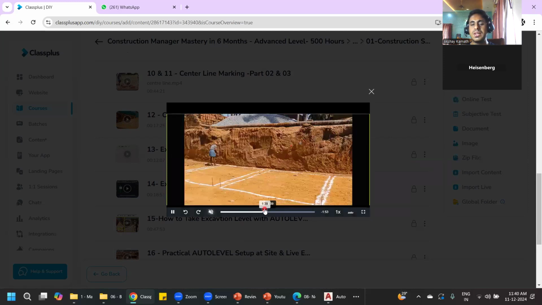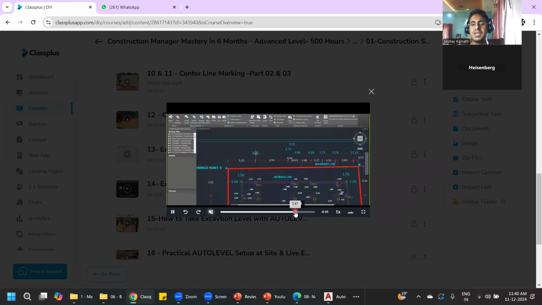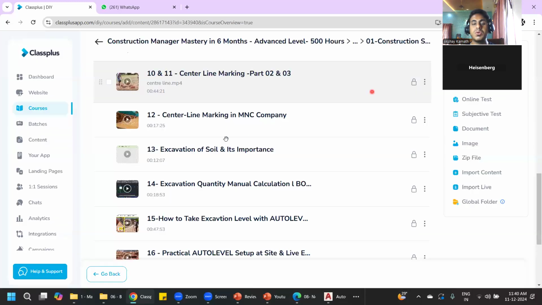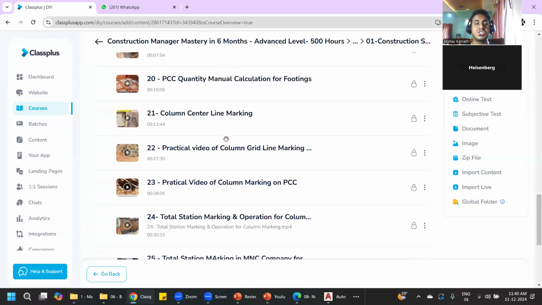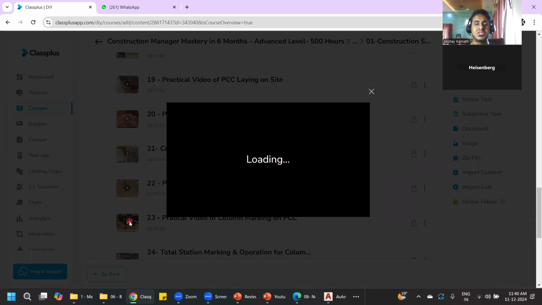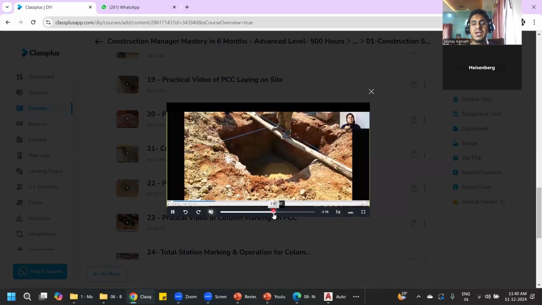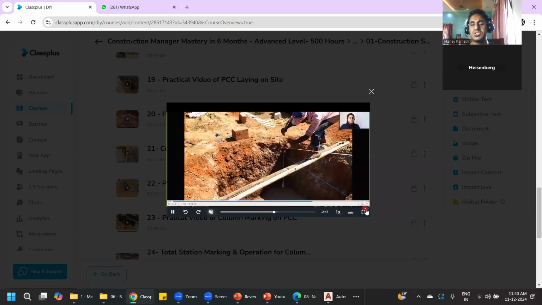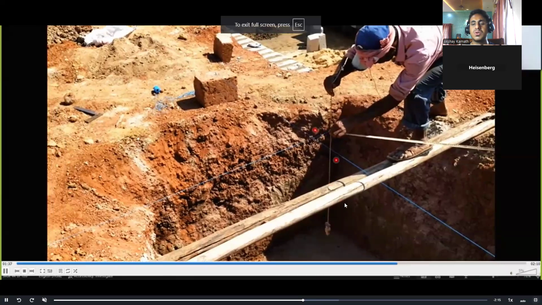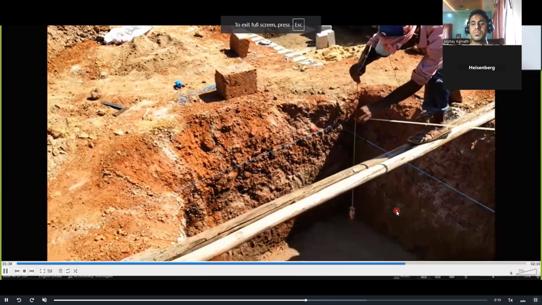Okay, sir. So in the online classes, I'll teach you all these things practically from the site only. So that what will happen, you'll get the entire feel of the construction, how the construction is done practically on the site. All these things we'll try to cover. This way I'll teach you how the center line marking is done. You see all these things. These are the things you should be learning. You should be knowing.